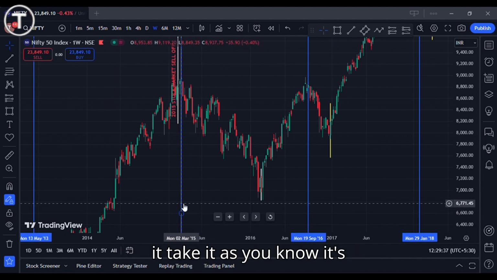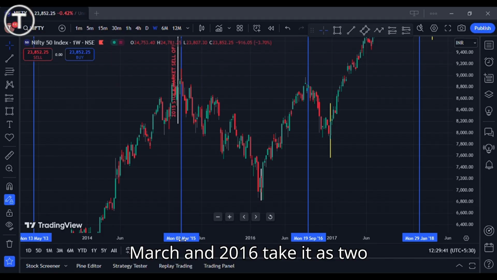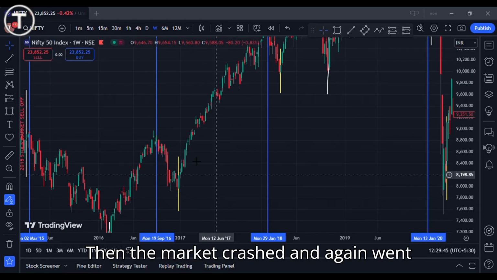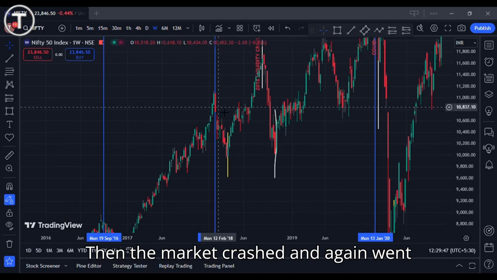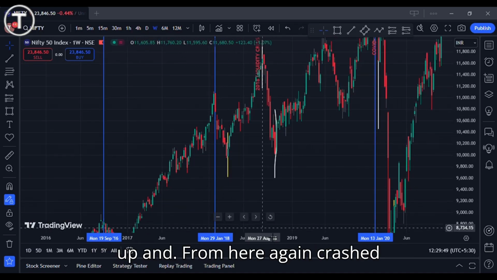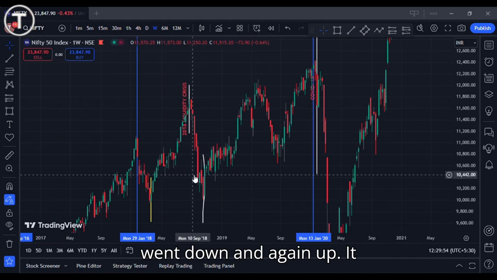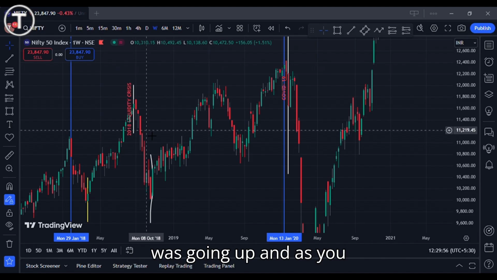It was 2015, 2016. Take it as March, and 2016 take it as 2 years because it's the end month. Then the market crashed and again went up, and from here again crashed as the 2-year gap came. It went down and again up, and it was going up. And as you can see, before any downfall the market goes up.